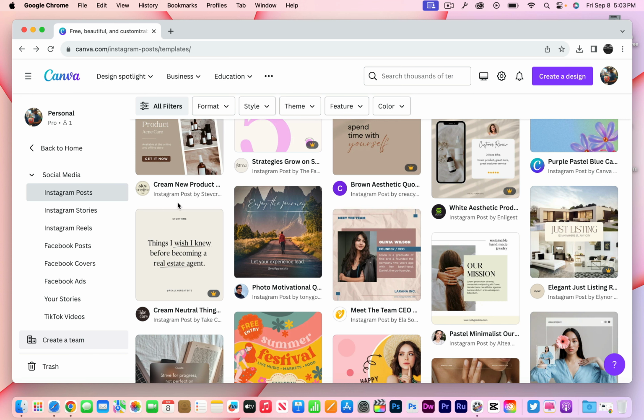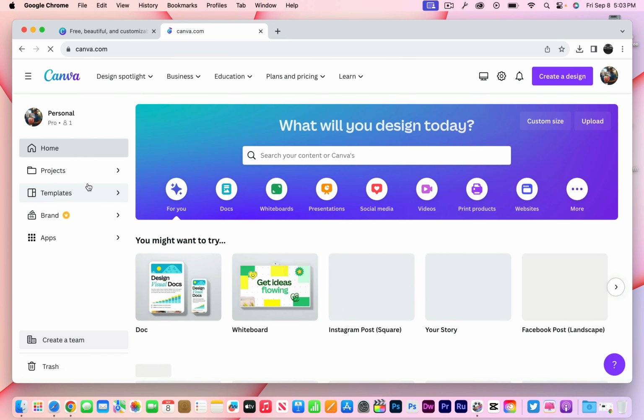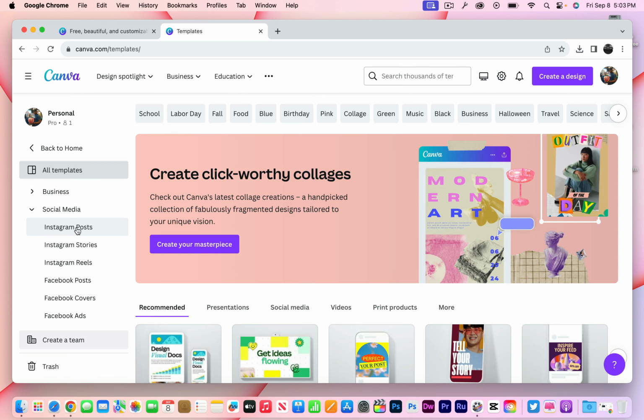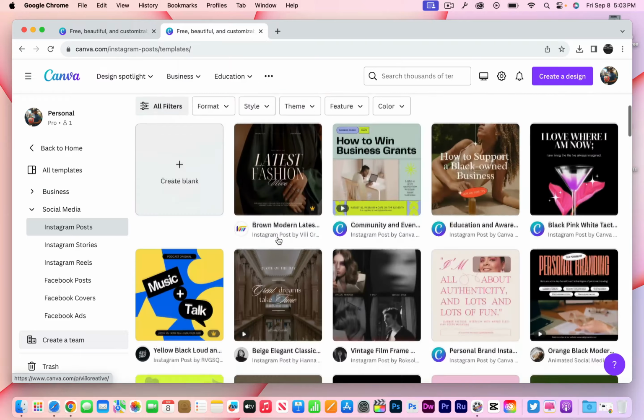I don't want to lose my spot here, so I can run you through it real fast. Let's go over here to Canva, and right here I hit templates. Then I hit social media and Instagram posts. You can do Facebook posts, whatever you decide you want to do.